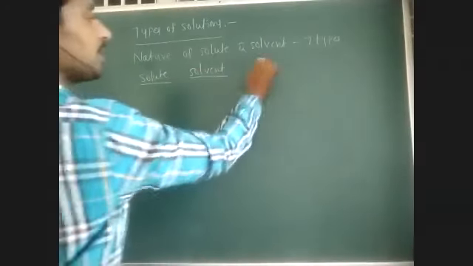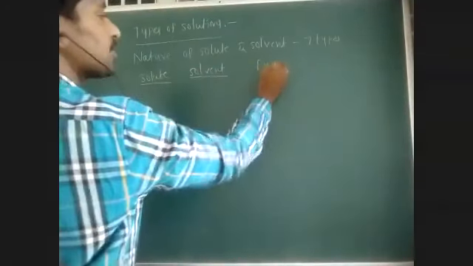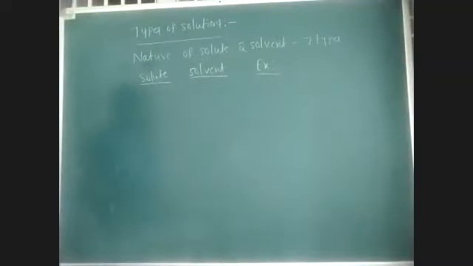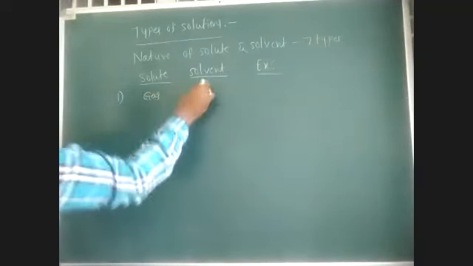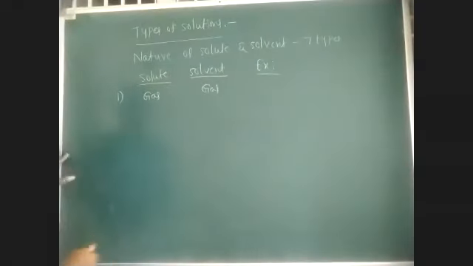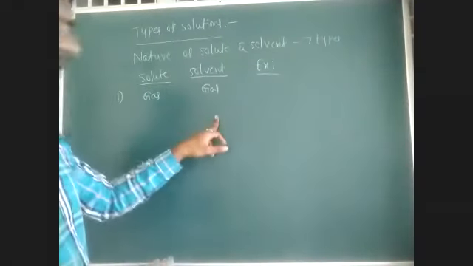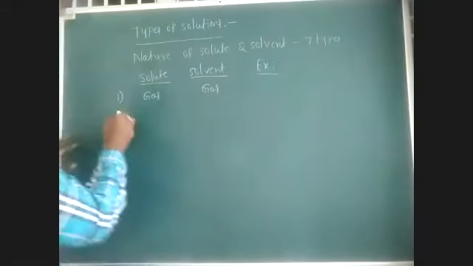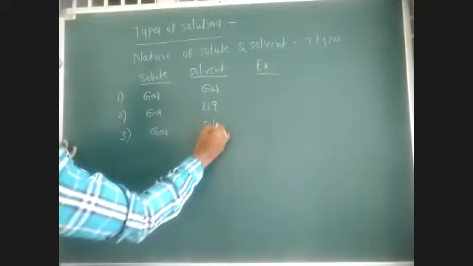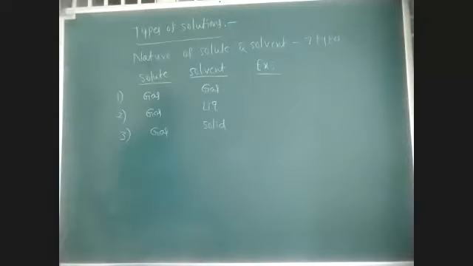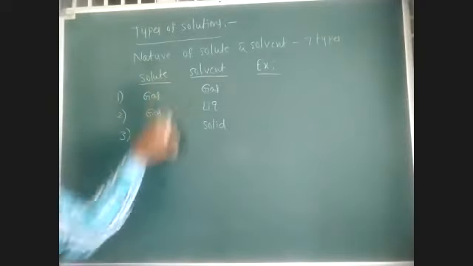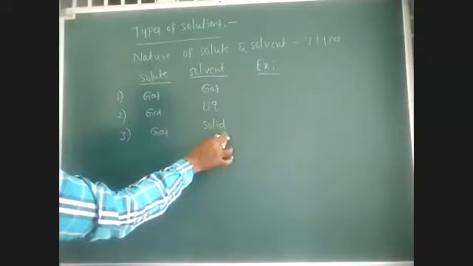Solute, solvent, and an example for each type. The first one is gas dispersed in gas, gas particles present in gas. Second, gas dispersed in liquid. Third, gas dispersed in solid solvent. So the solute is present in gaseous state, the solvent in solid state.